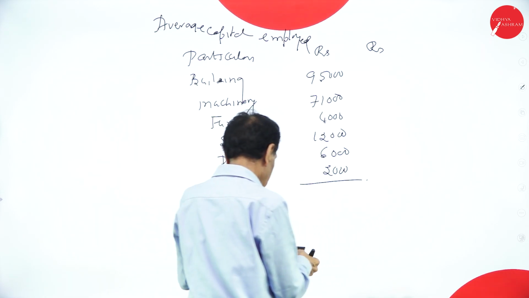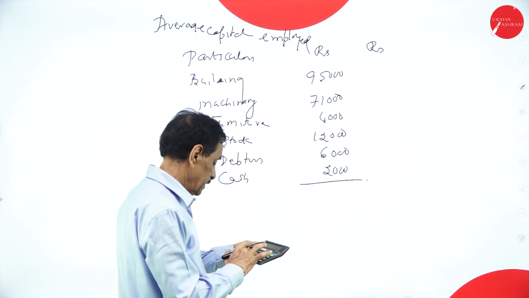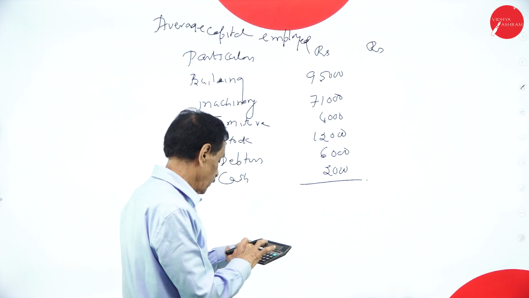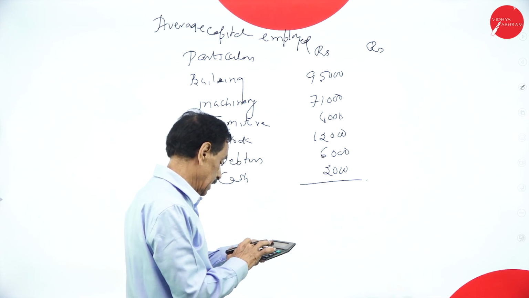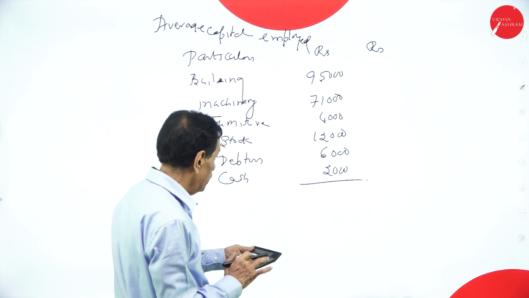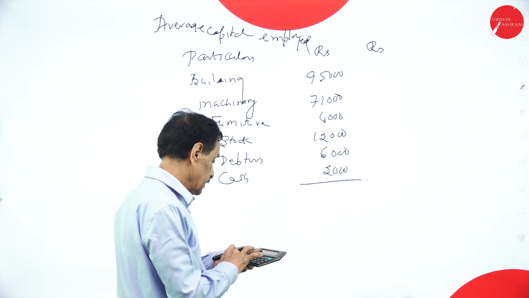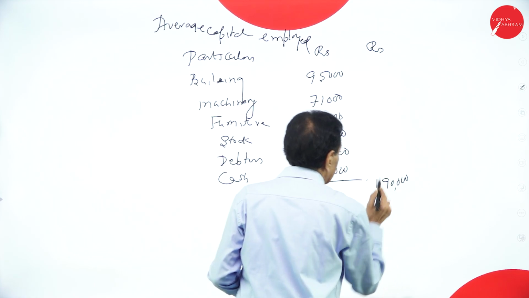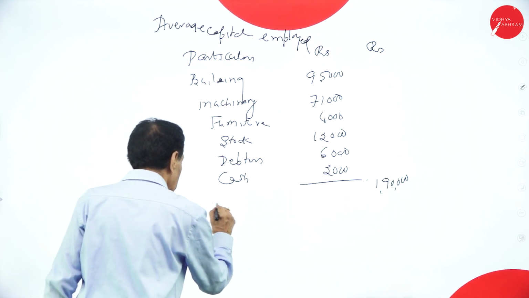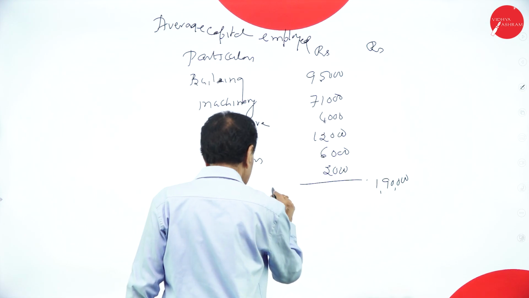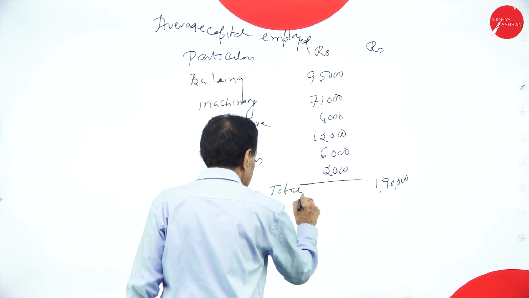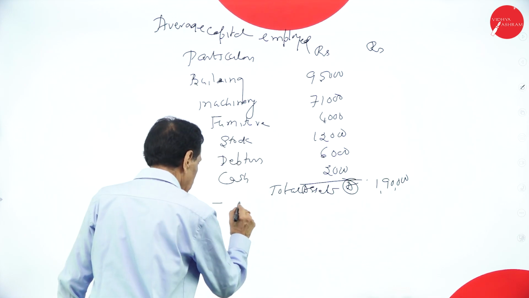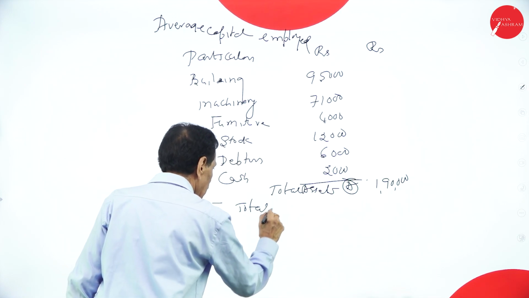Add the figure: 95,000 plus 71,000 plus 4,000 plus 12,000 plus 8,000, 1,90,000. You call this total assets, A. Minus total liabilities.